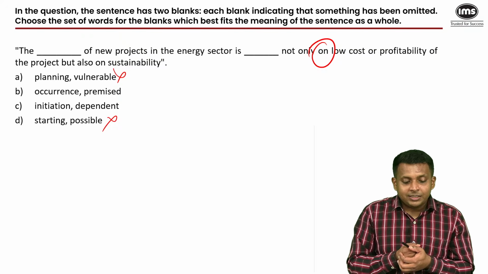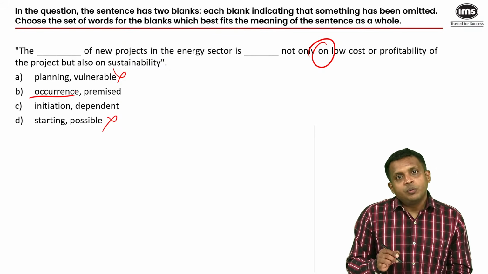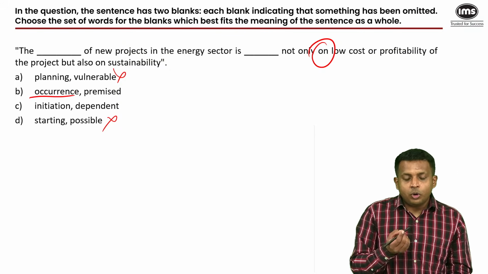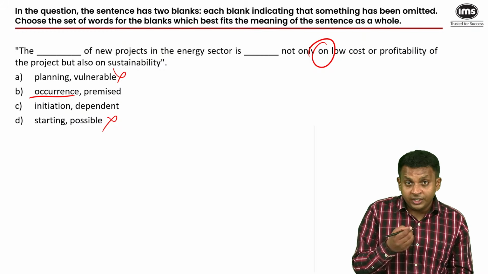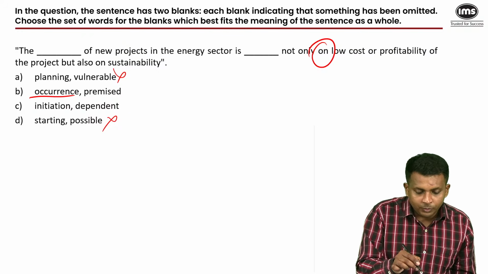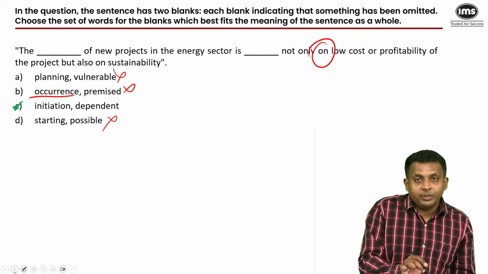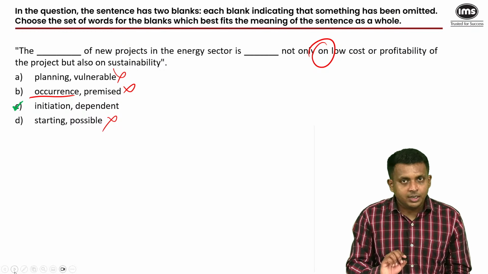Dependent on, yes, but the problem with the second option is the word occurrence. We are talking about launching projects or initiating projects. Those projects don't just occur out of the blue. So because of occurrence, we can eliminate B, and we end up with this third option as an answer.